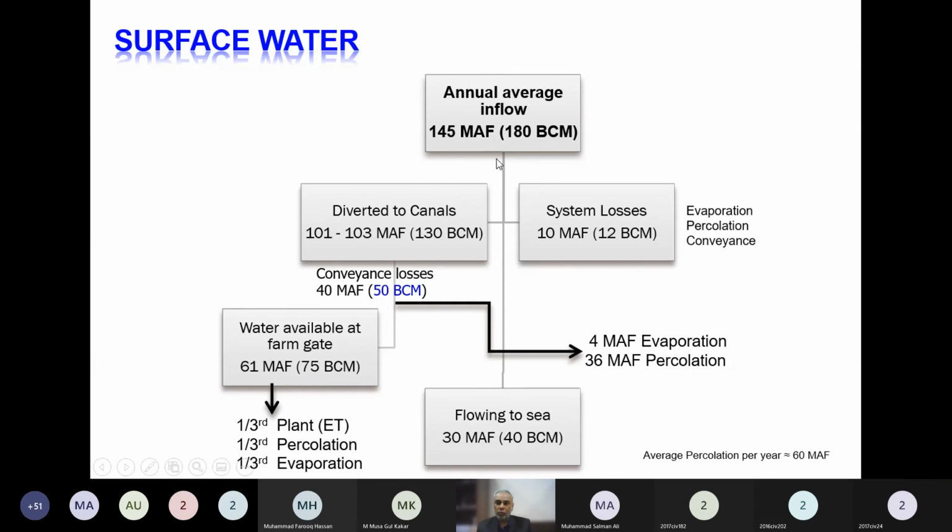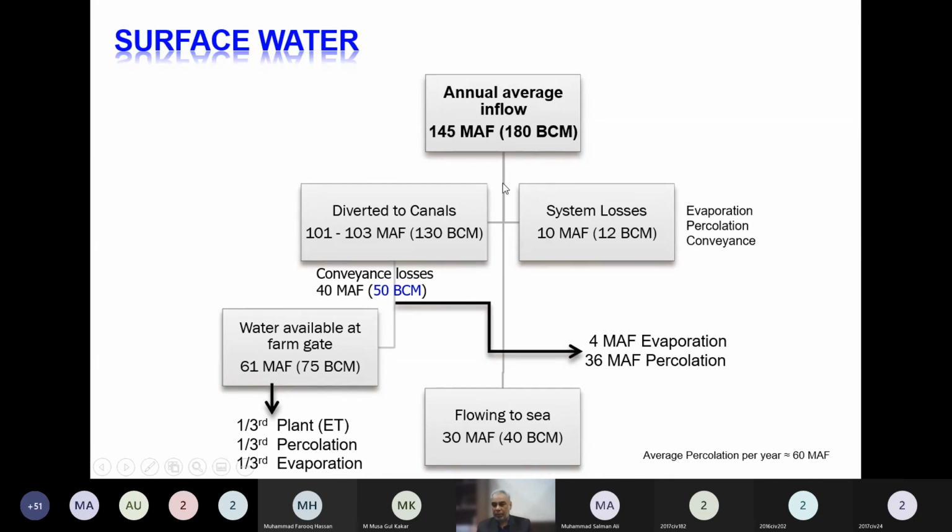While it is moving in the rivers, about 10 million acre feet is lost through seepage, evaporation, and storage in low-lying areas. So about 10 MAF is considered a system loss in the major rivers and the nalas, not in the canals.